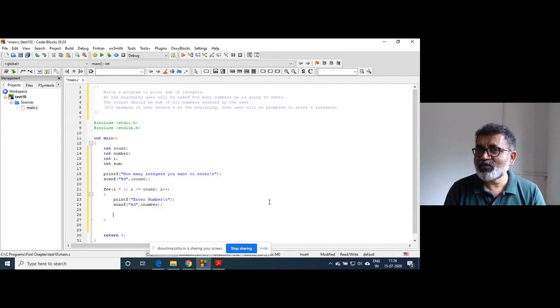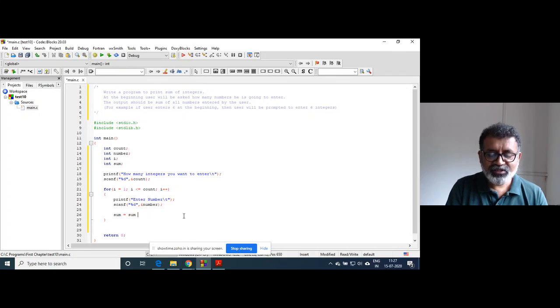The sum had some value inside your mind. The moment I tell you 5, that initial value of sum was removed and 5 was stored in it. So what was the sum initially? 0.